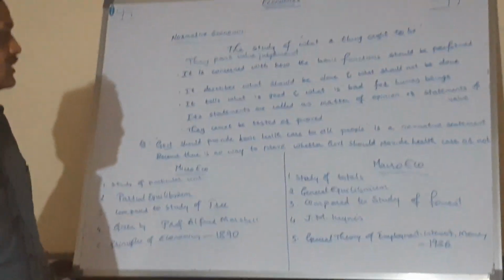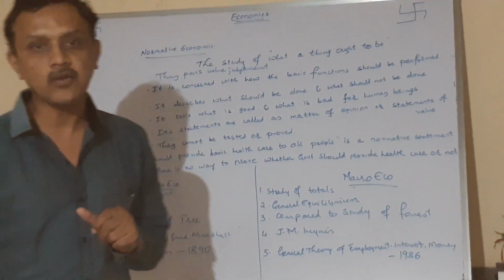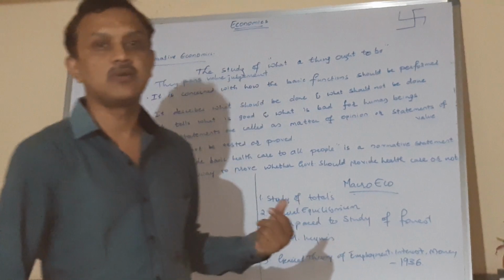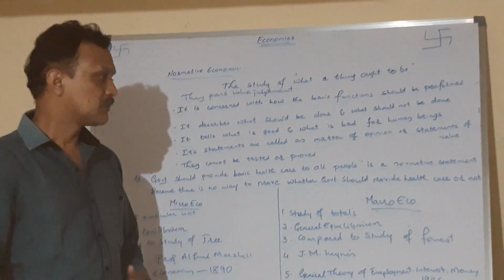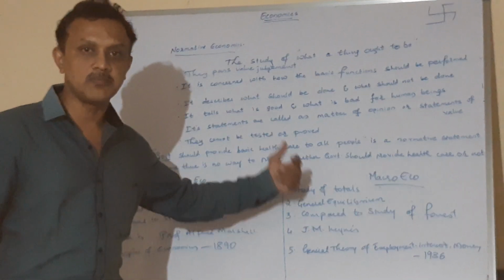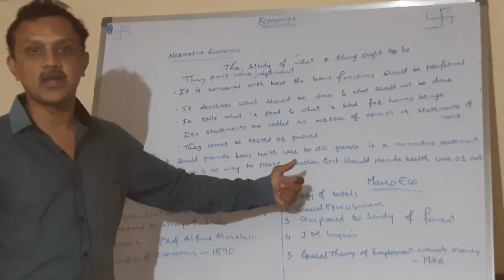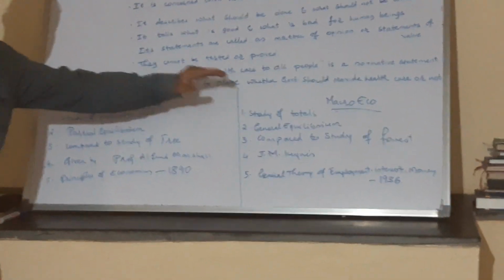The second one is macroeconomics. Macro means large. Generally, macro means what here? Large. And macroeconomics will study aggregates or totals. It means it will study the national income, the total demand, and the total supply. And we are going to come across the difference between microeconomics and macroeconomics. The question will come for 4 marks.